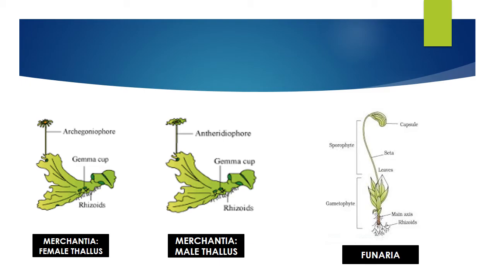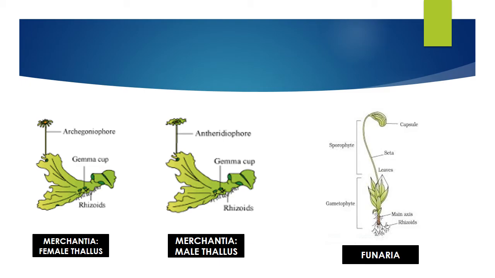See the gametophyte plant body, which is attached to the surface, the substratum, with the help of root-like structures called rhizoids. That gametophyte produces the sporophyte because it releases gametes, and ultimately the sporophyte develops on the gametophyte itself. So it is understood that the sporophyte will develop on the female gametophyte, not on the male. The male gamete is released from the male thallus, swims in the water, and ultimately reaches the archegoniophore of the female and fertilizes it, and the sporophyte develops on the female body. So you can see the sporophyte.